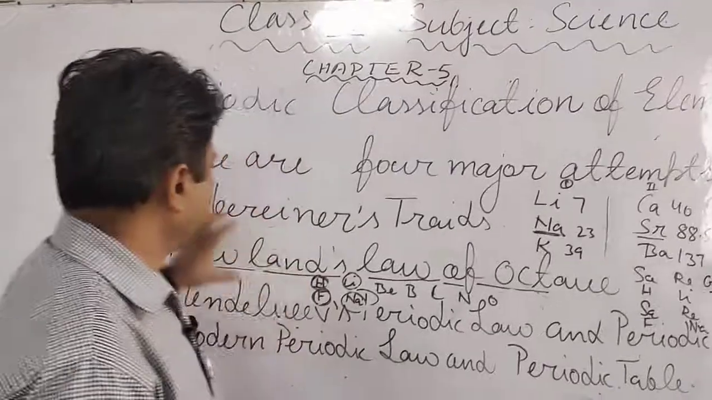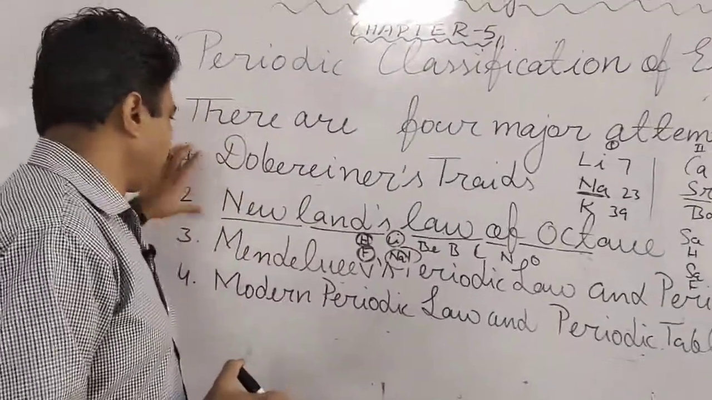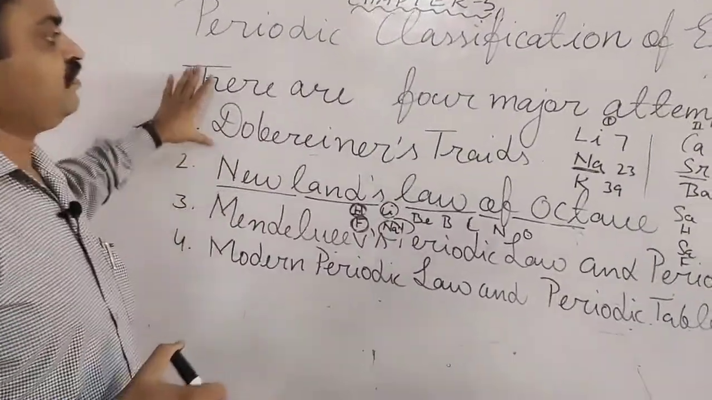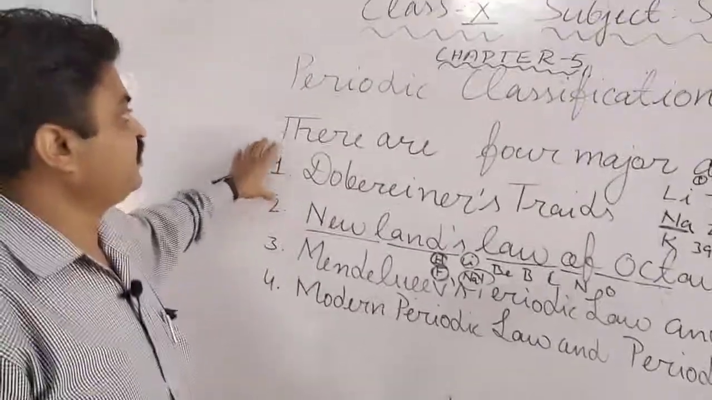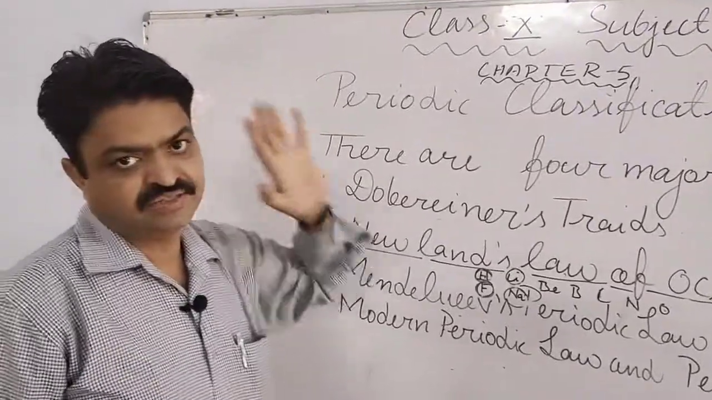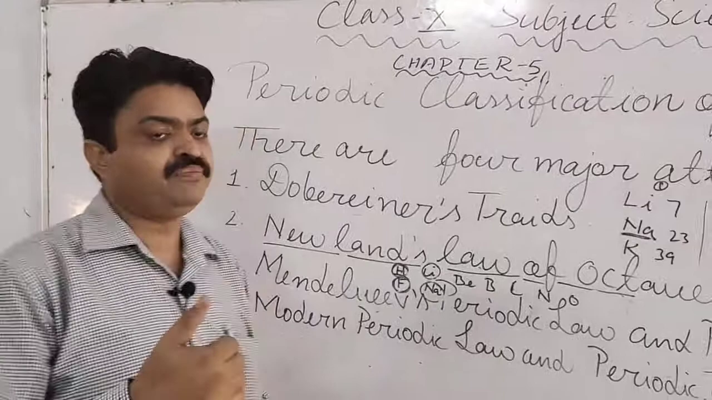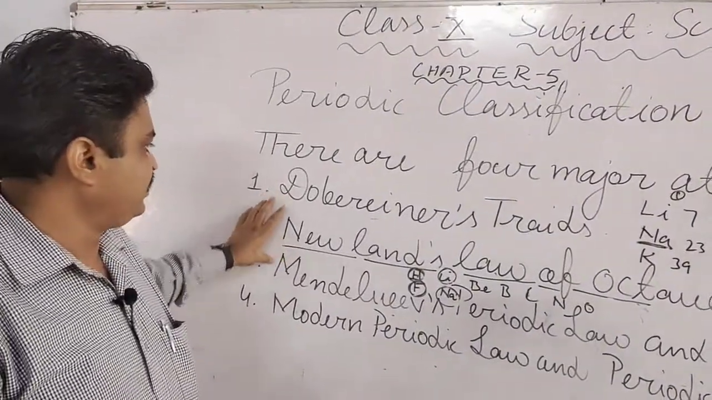So it is about the general introduction of the 4 major attempts related to periodic classification. Now one by one we will discuss all these attempts in detail.